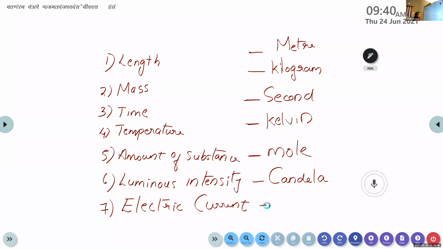And the last one, electric current. What is the unit of current? Yes. Ampere. Very good.